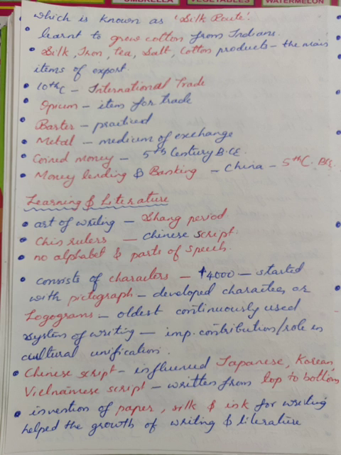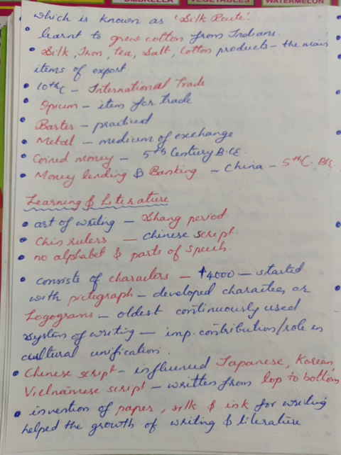Opium, known as a flower that forms latex, formed an important item of their trade. In the early period, barter was practiced. Later, metal was used as a medium of exchange. Coined money came to be used around the 5th century BCE. Money lending and banking were practiced in China from the 5th century BCE.